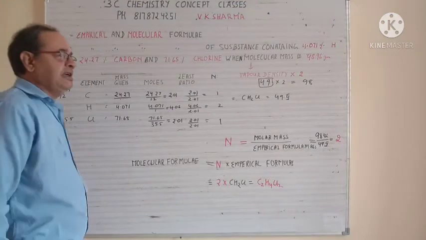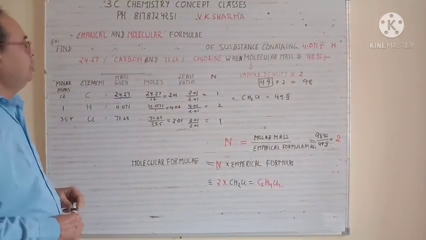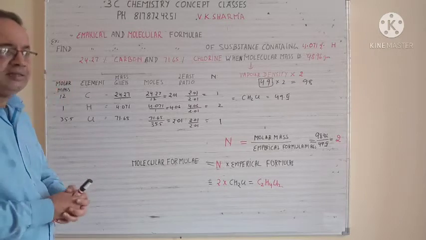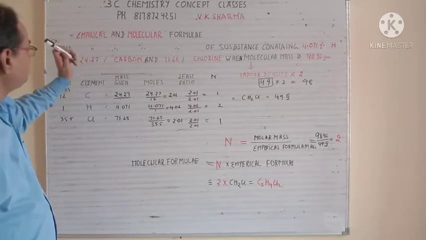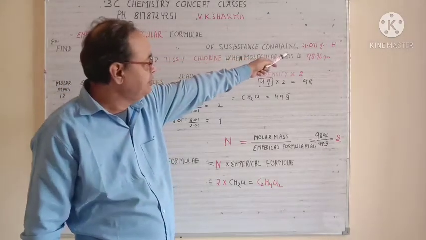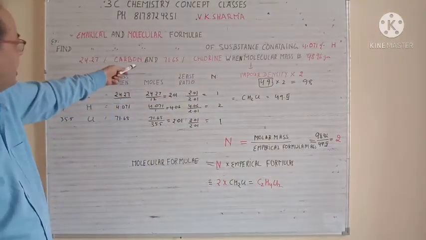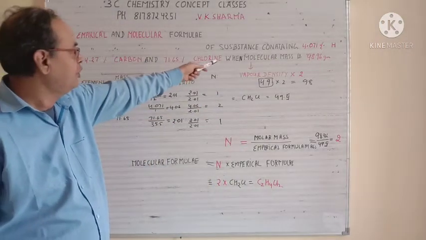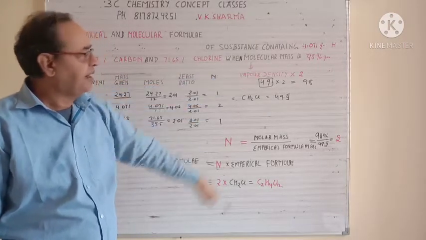Now friends, we have a next concept, that is how to find the empirical and molecular formula. So for that we have to take an example. The example will explain a lot of things. The example is: find the empirical and molecular formula of a substance containing 4.07% of hydrogen, 24.27% of carbon and 71.6% of chlorine, when the molecular mass is given, that is 98.96 gram.